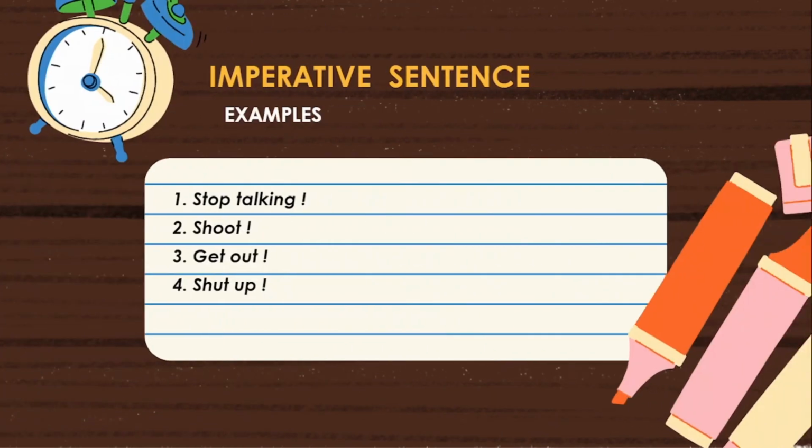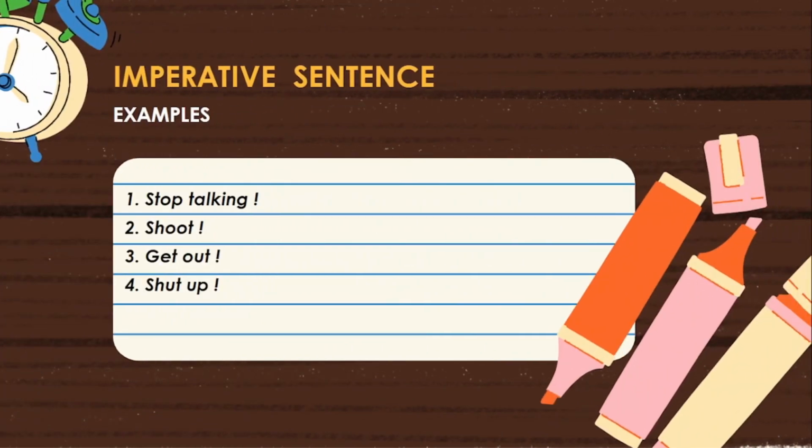Then let me explain with examples. See the first one, stop talking. The sentence starts with the verb stop. So it is an order. Then what kind of order is it? This order contains two words. One, stop, two, talking. And this order ends with an exclamation mark. Based on these features, it is called a short order.